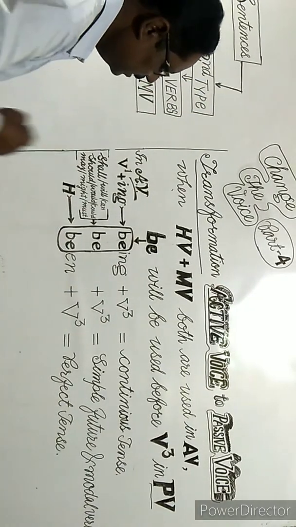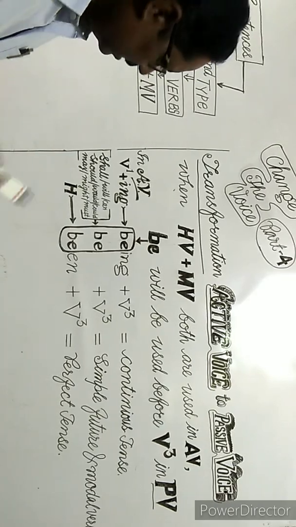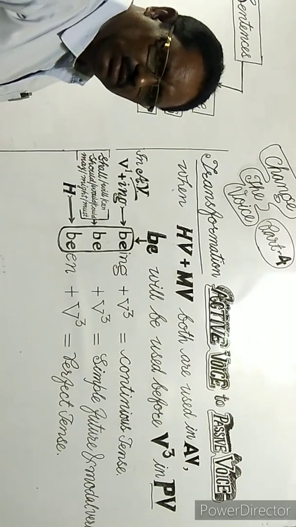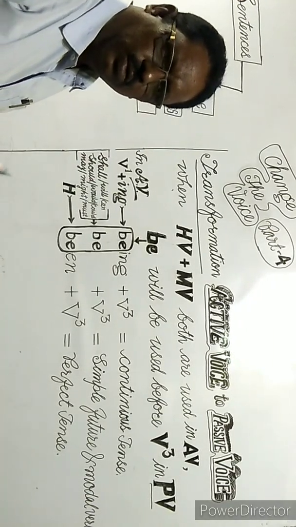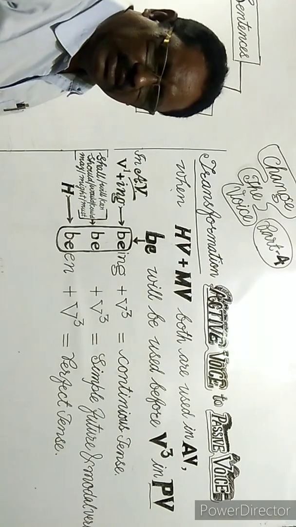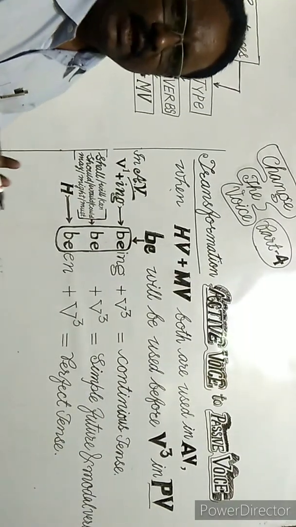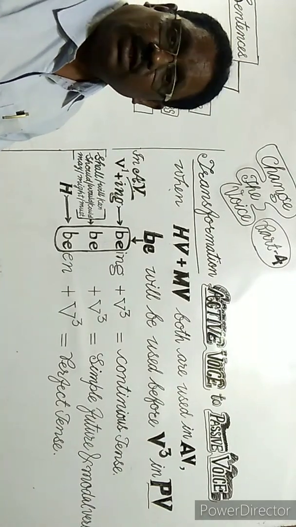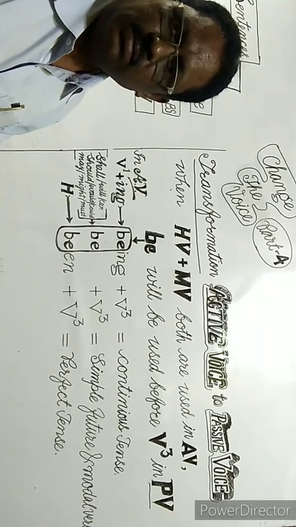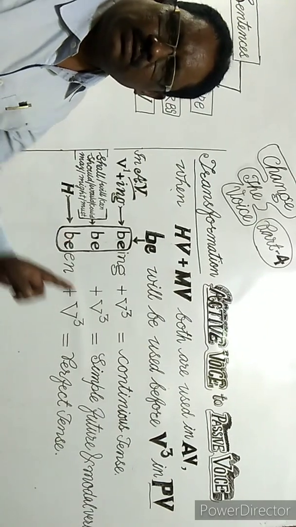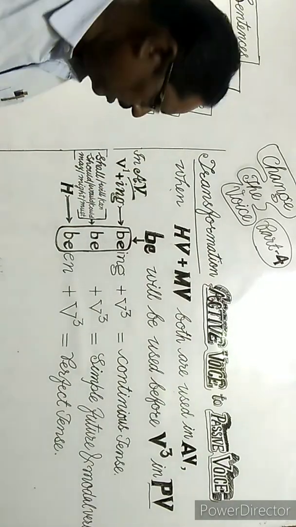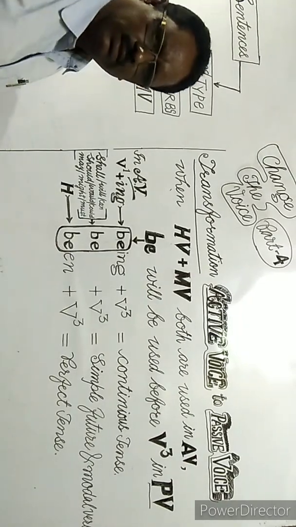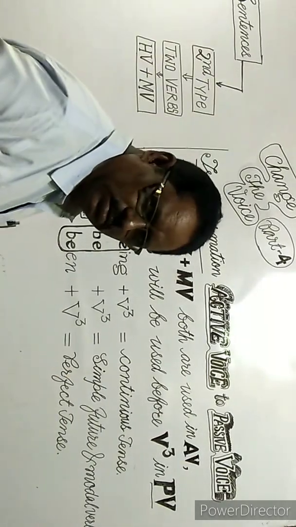And thirdly, when in active voice H is used with main verb, here H means has, have, had, shall have, should have, will have, would have, can have, could have. These are H here. And for H, been is used with verb 3 in passive voice.